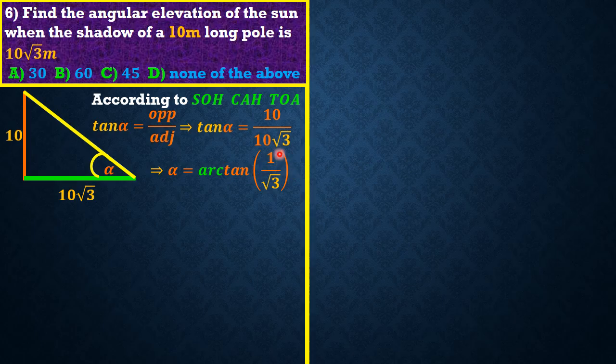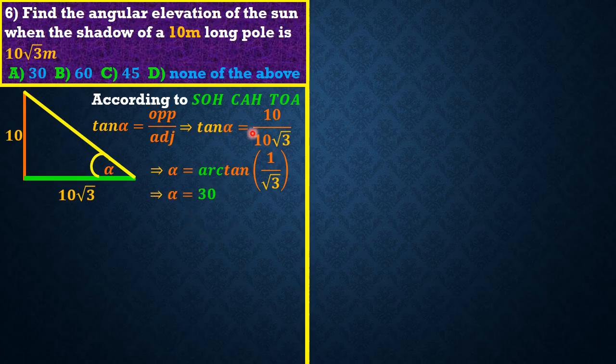So friends, if you punch this on your calculator, please note that your calculator has to be in degrees. It shouldn't be in radians. If it is in radians, guys, you're going to have a wrong answer. So please make sure your calculator is in degrees. If you do that, we are going to have an answer of 30 degrees.